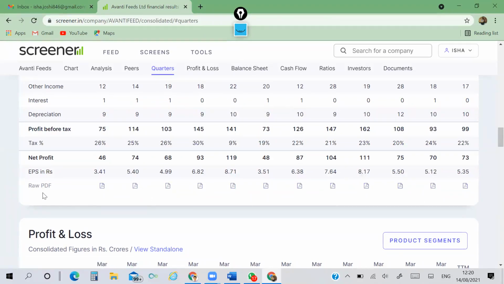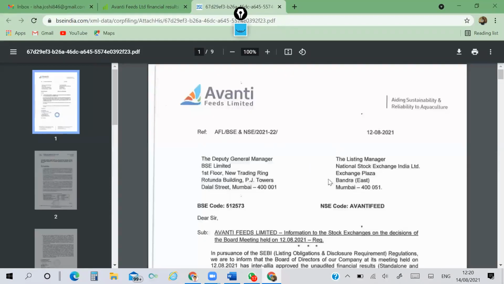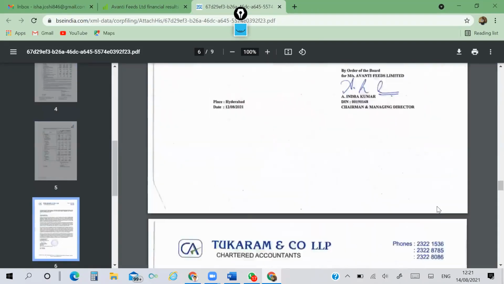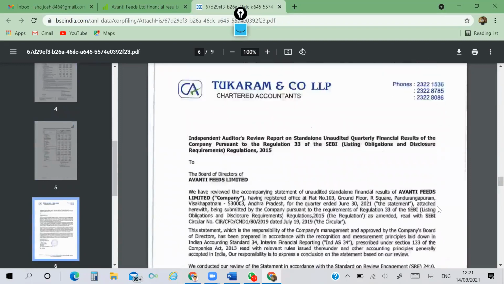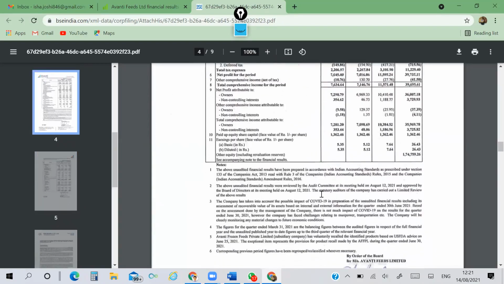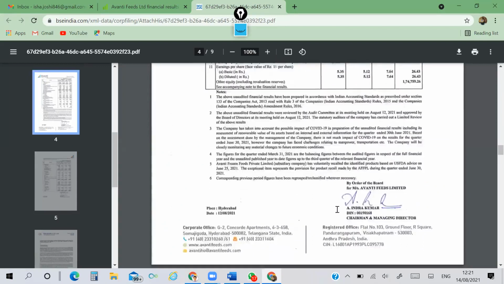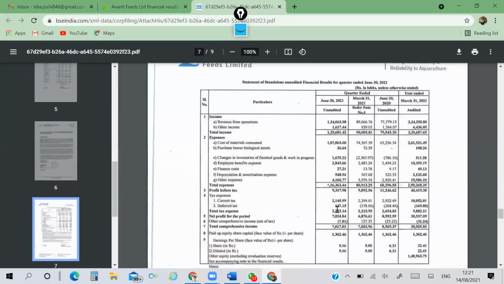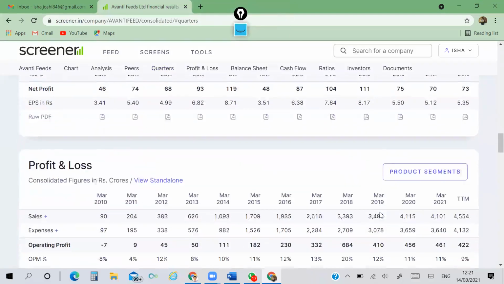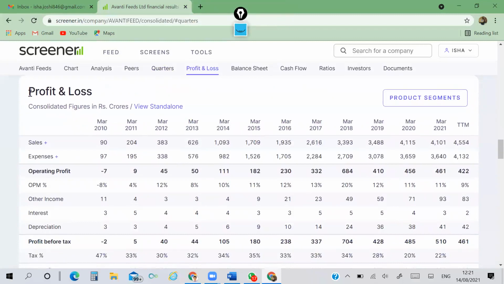Yeah, and here is the raw PDF, this is important. If you click on this link, you can directly go to the pages which were submitted to the BSE and NSE. Okay. Sometimes it is important to see if there is any information which the auditor gives as notes to accounts. Sometimes that is important. If you go to Venus Remedies, there are some disclaimers. Check those.